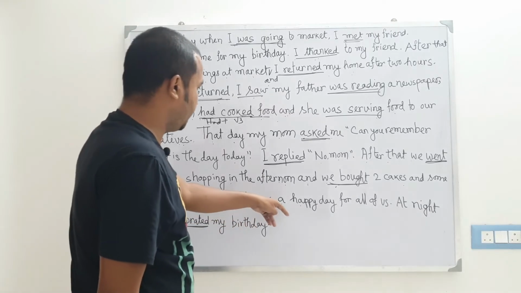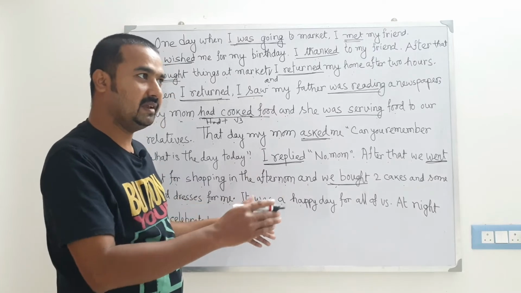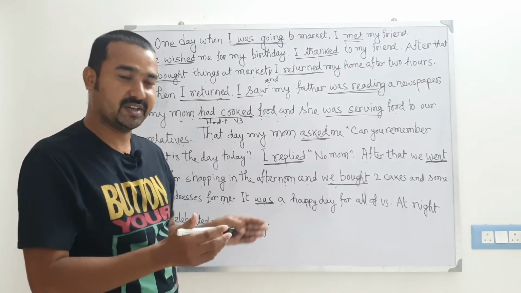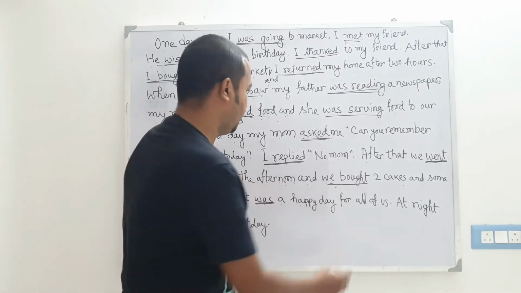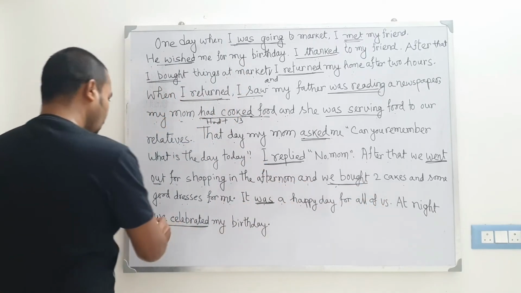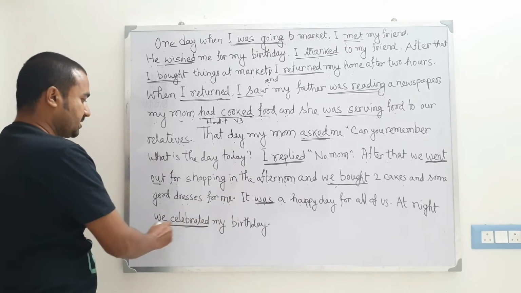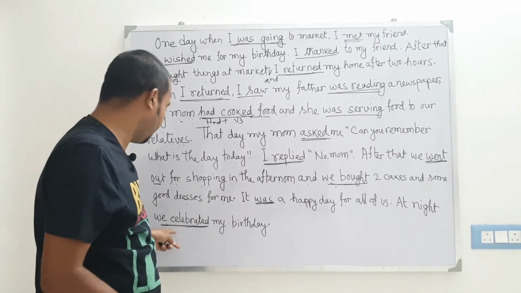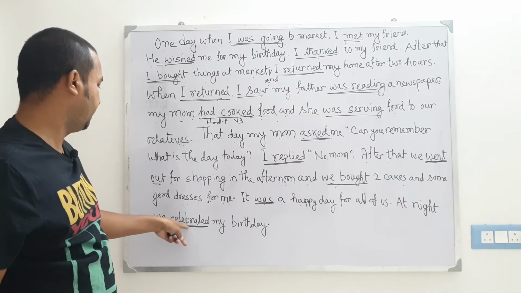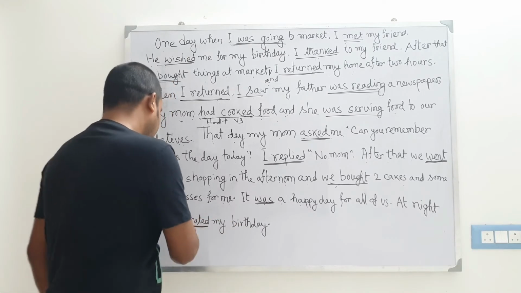It was a happy day. What does it mean? It was a day. It indicates a state of the day, that day was happy for all of us. And at night we celebrated my birthday. Celebrated, again the past simple tense is here. Celebrated, its first form is celebrate, and here we use the verb second form. So we celebrated my birthday. It's also past simple tense.